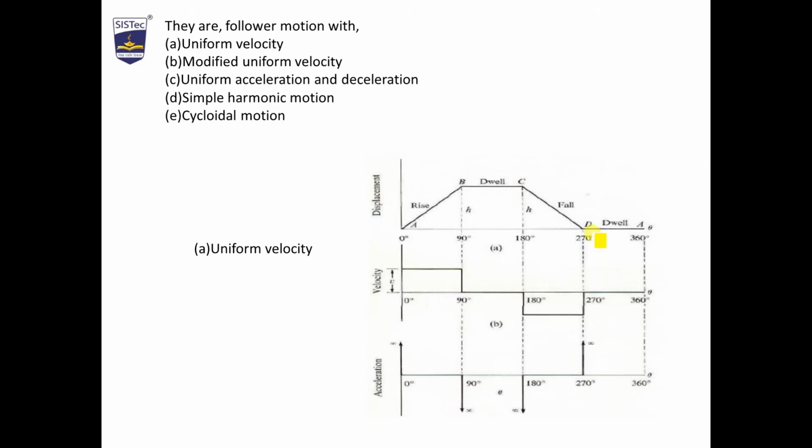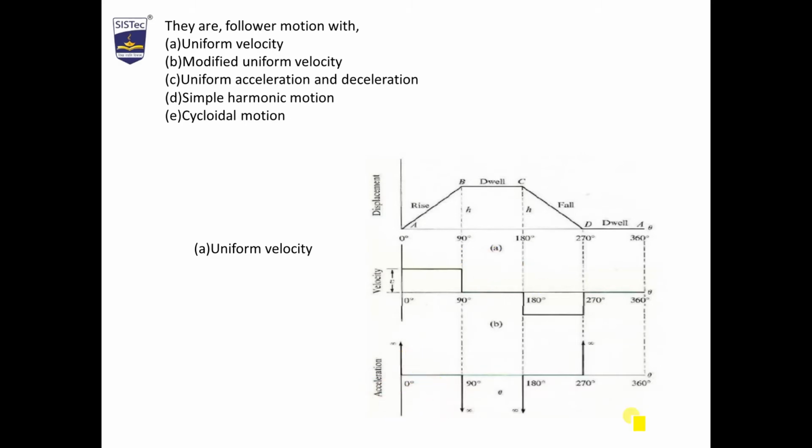From C to D, it is getting negative, so there is a sudden fall in velocity to negative velocity at 180 degree, and till 270 degree it remains constant. So suddenly it becomes 0. So the graph is like this: rise constant, fall constant, negative constant, 0 constant. So this is the velocity diagram.